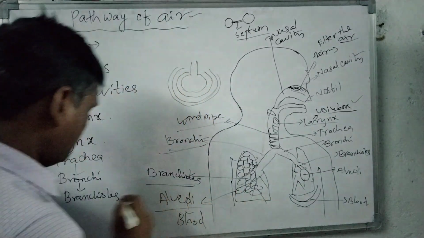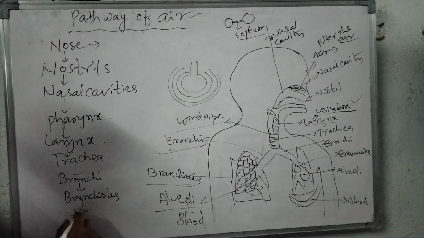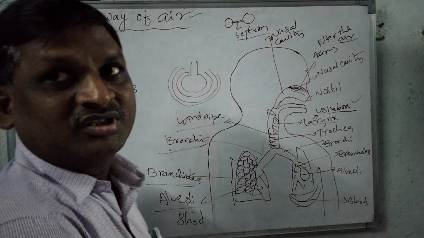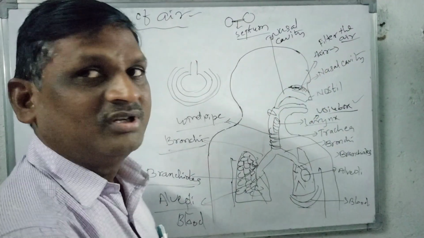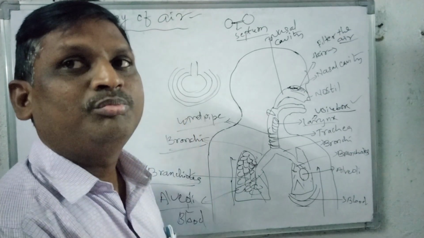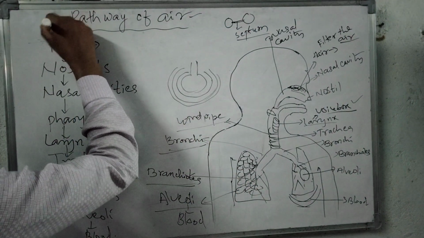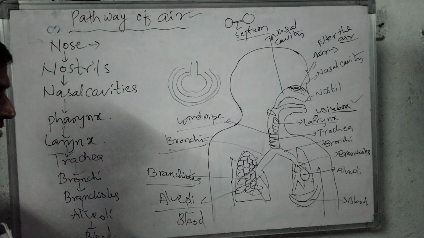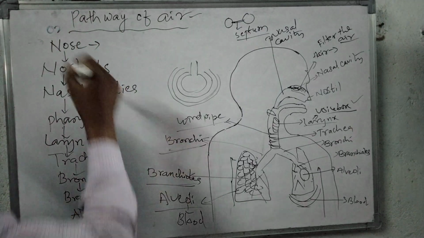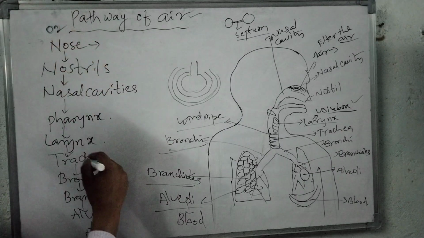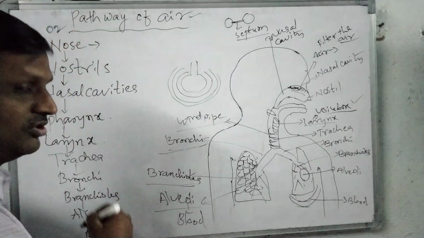So in this process, the oxygen is transferred from the nose to blood. See here, oxygen traveled from nose, nostrils, nasal cavities, pharynx, larynx, trachea, bronchi, bronchioles, alveoli, blood.